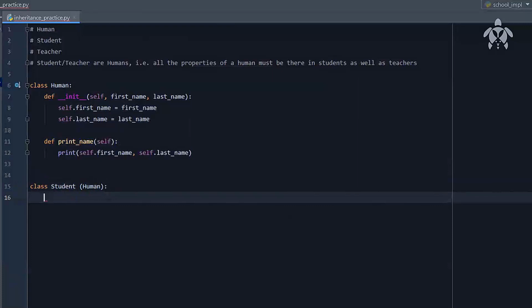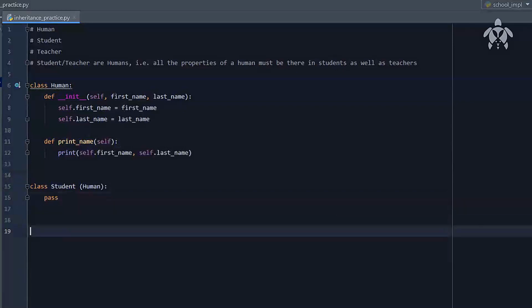If not, I can just write pass and leave it. So when it comes over here, it will be like, okay, fine. This is a student which is getting inherited from human, and the student doesn't do anything by itself. Whatever it is getting from the human, it is okay with that. It doesn't want to do anything by itself. If I want to do something by myself, I can write it down over there.